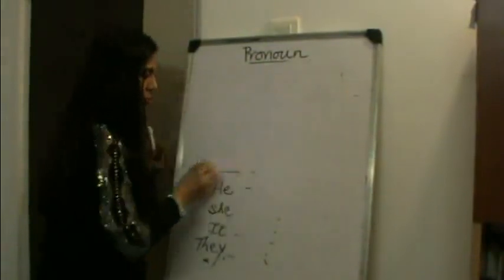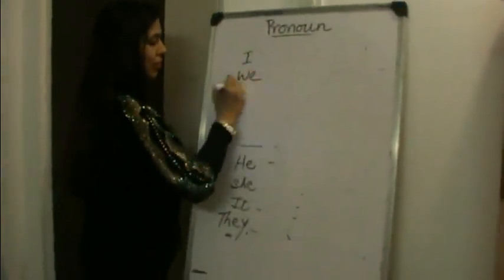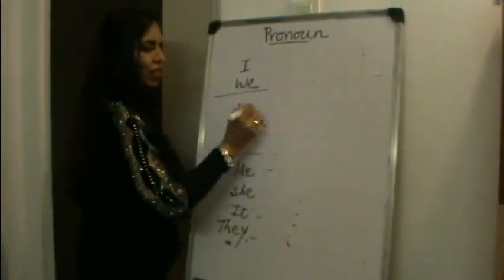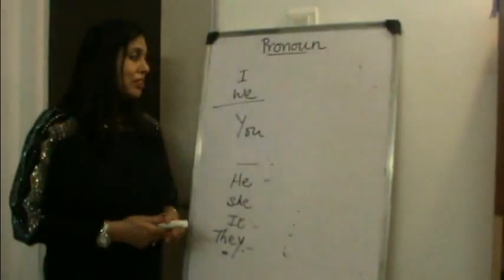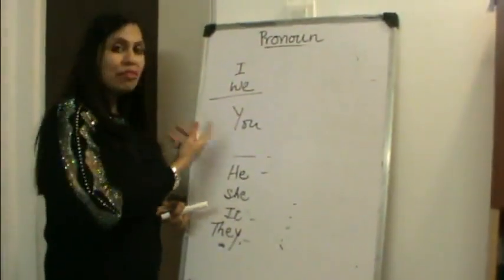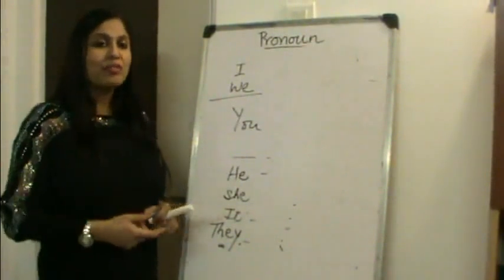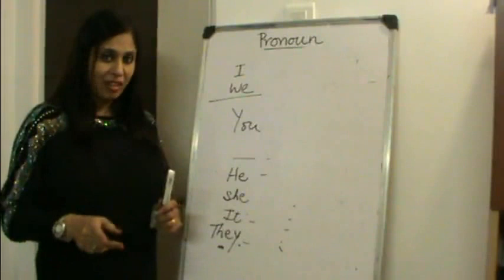Another aspect of the usage of personal pronouns is the subject and verb agreement. The basic rule about subject and verb agreement is that if my subject is singular, the verb has a corresponding form. So I say a boy runs, but I say boys run.